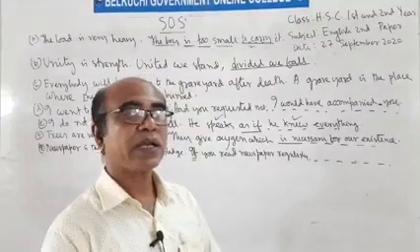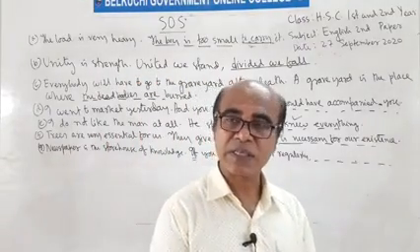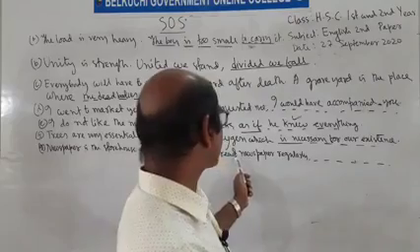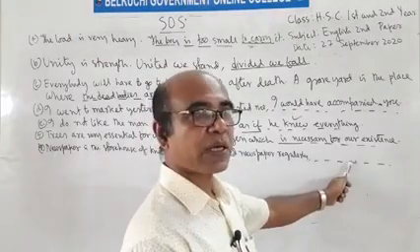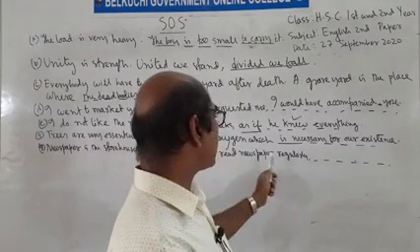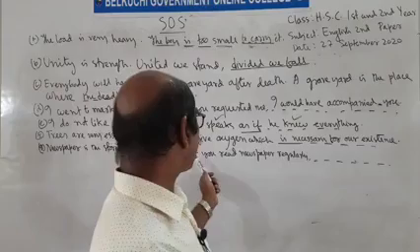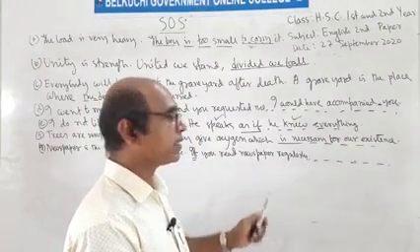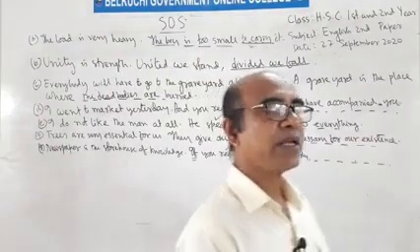We know that there are four conditional sentences. The first conditional sentence is if plus present plus future. If you read newspaper regularly, the first conditional clause is in present indefinite tense. Then the next clause will be in future indefinite tense.